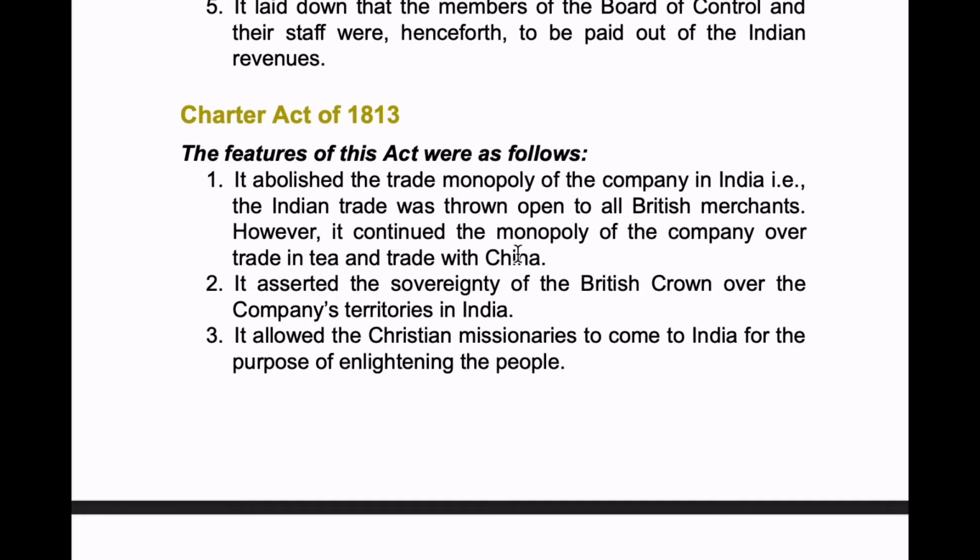This came as one of the questions in UPSC previous papers. So I'll repeat this once again. It abolished the trade monopoly of the company in India, that is, the Indian trade was thrown open to all British merchants. However, it continued the monopoly of the company over the trade in tea and trade with China.